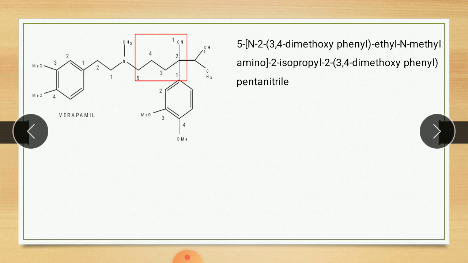Verapamil, like most other calcium channel blockers, crosses the cell membrane in uncharged form to access the site in the membrane. Verapamil does not bind to the calcium channel in the resting state, but binds only after the channel is open. So it is an important point: this drug binds to the opened calcium channel. They are ionized, water-soluble calcium entry blockers. It uses the hydrophilic pathway when the channel is open. So these are the uses of verapamil.